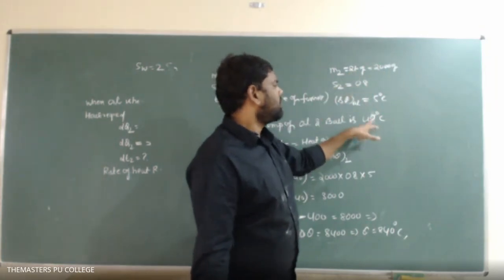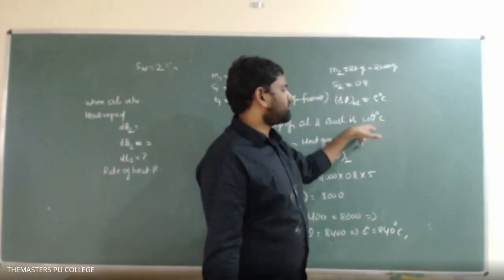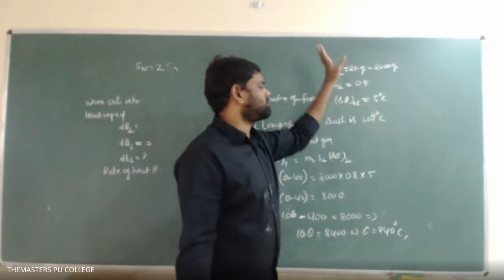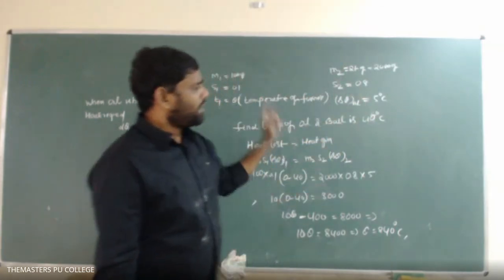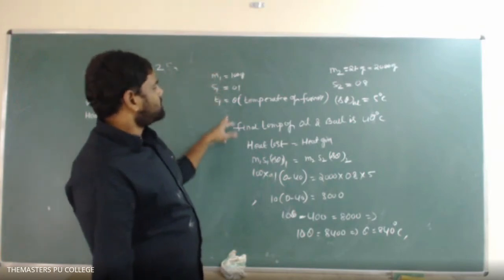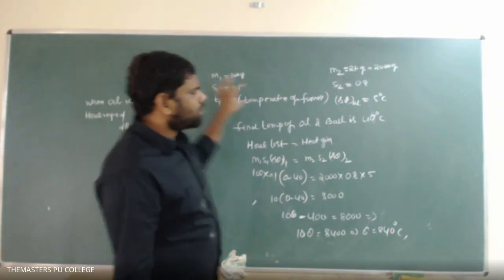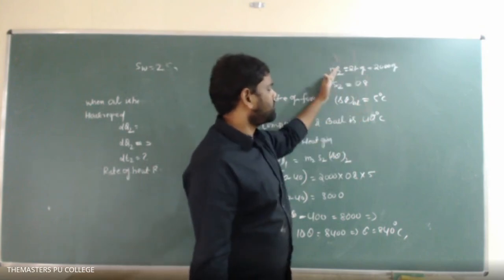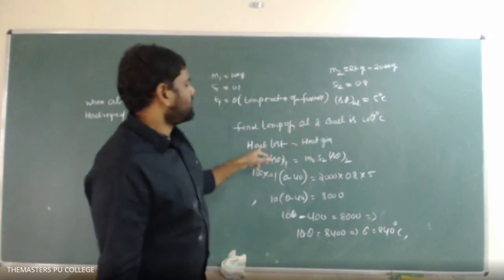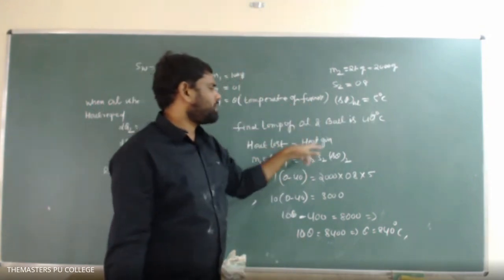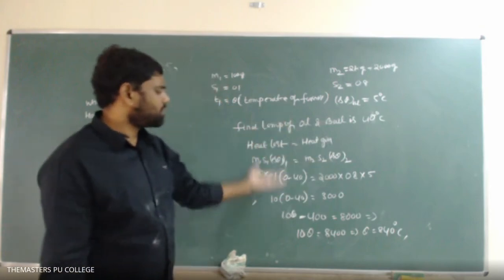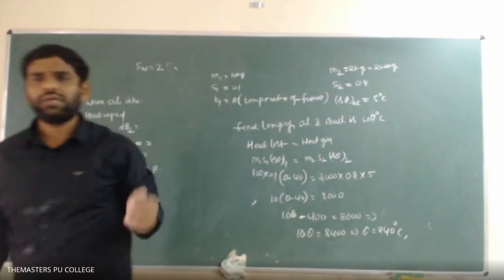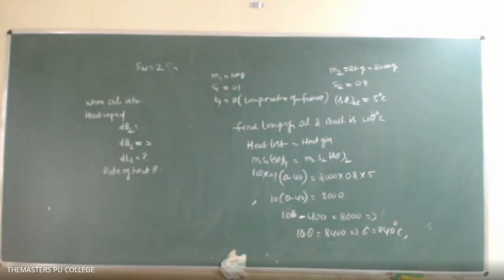40 degrees centigrade. Not only the oil, the copper ball is also there in the oil. The final temperature of the system is settled at 40 degrees centigrade. Hence, the copper ball temperature is dropped from a value theta to 40 degrees centigrade, and the oil temperature is raised from 35 to 40 degrees centigrade. The heat lost by the copper ball equals the heat gained by this oil. By substituting that, we got theta equals 840 degrees centigrade. So that is about this problem.